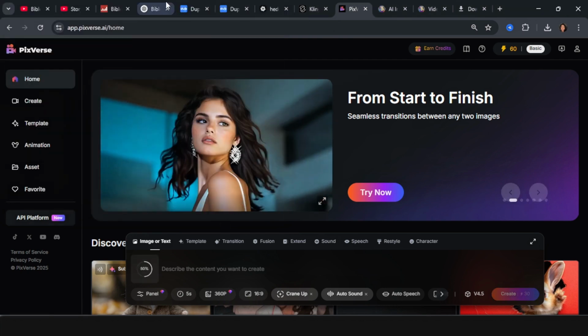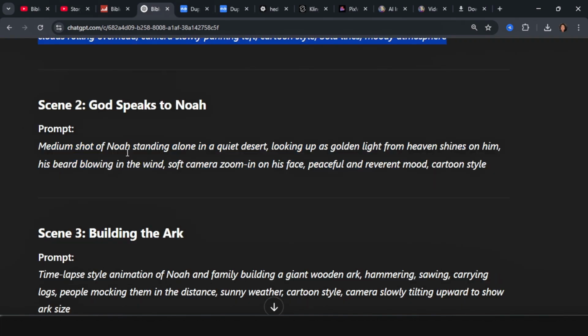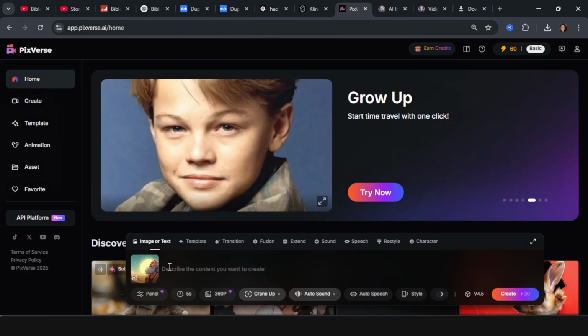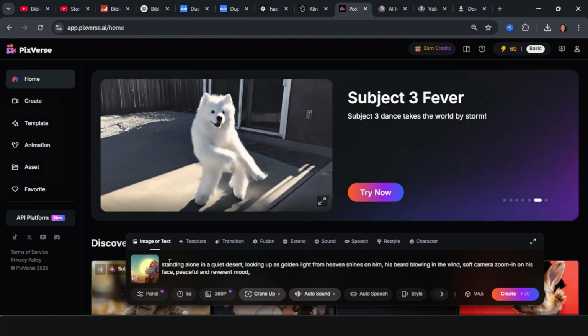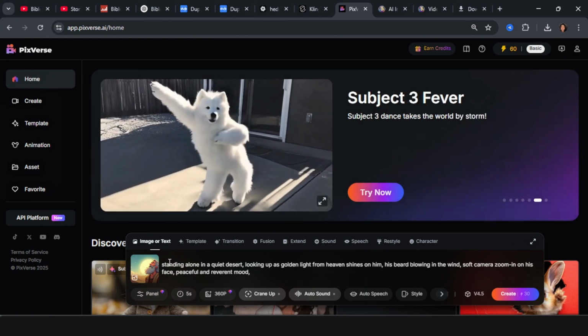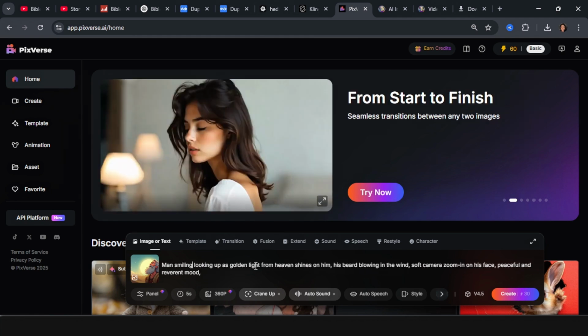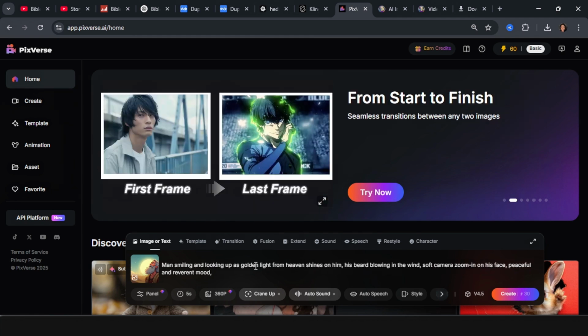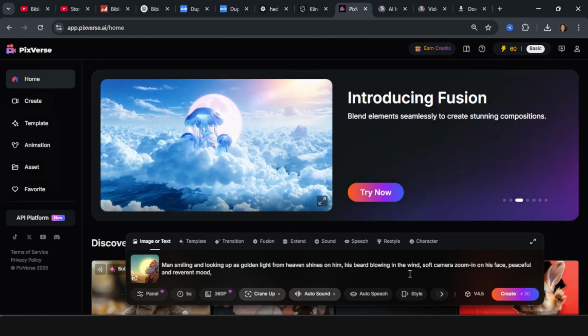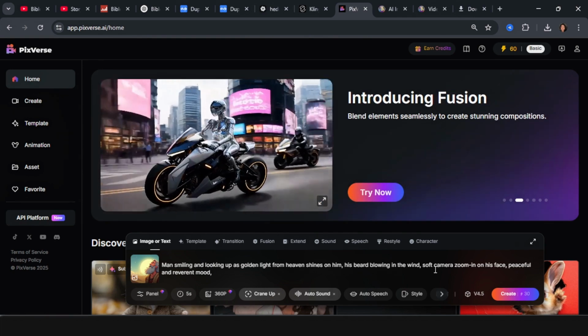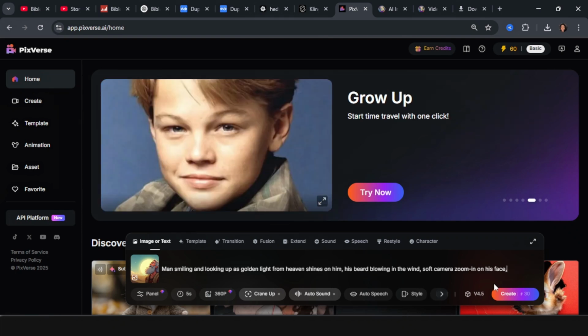We're going to go to ChatGPT and see what ChatGPT has for this. So we can copy this. We can go here and we can paste it. But this time we're just going to edit it based on how our image actually looks. So you can say man smiling and looking up as golden light shines on him, his beard blowing in the wind, soft camera zooming on his face as he gently blinks.